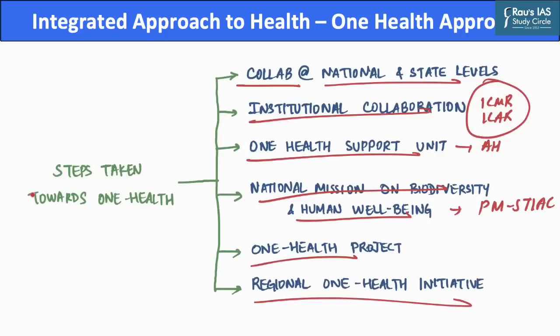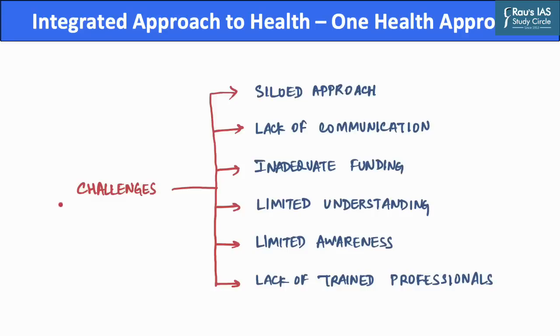Now, after we have discussed the steps that were undertaken towards the One Health approach, let us discuss the challenges in the implementation of the One Health approach. The first challenge associated with the One Health approach is that of a siloed approach, which has separate disease surveillance programs pertaining to infection in plants, humans and animals.